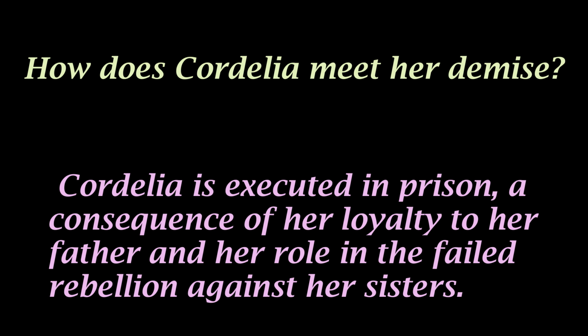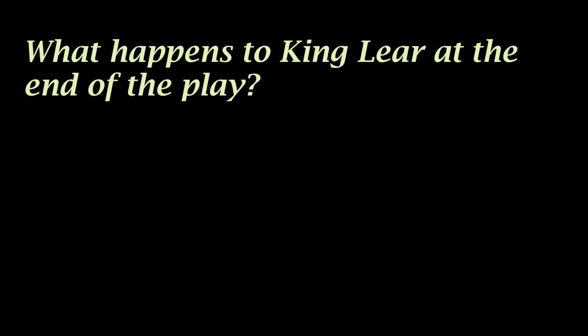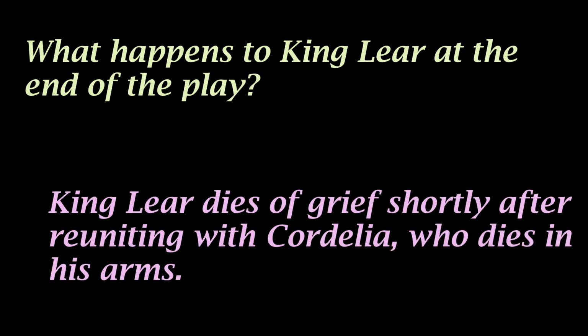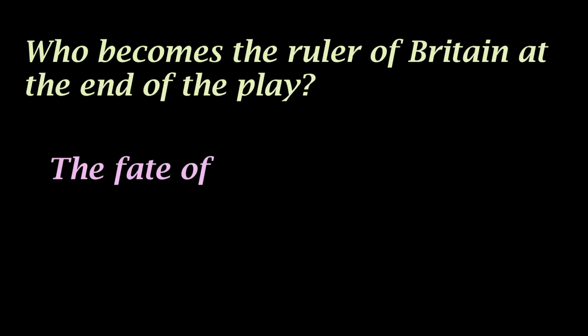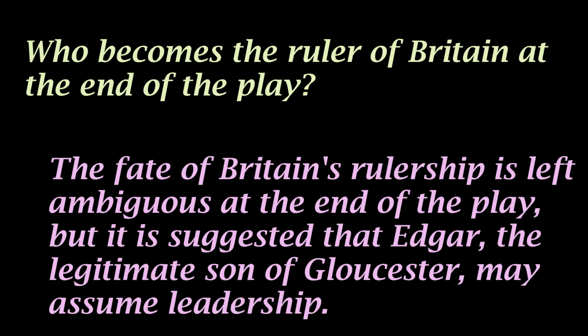What happens to King Lear at the end of the play? King Lear dies of grief shortly after reuniting with Cordelia, who dies in his arms. Who becomes the ruler of Britain at the end of the play? The fate of Britain's rulership is left ambiguous at the end of the play, but it is suggested that Edgar, the legitimate son of Gloucester, may assume leadership.